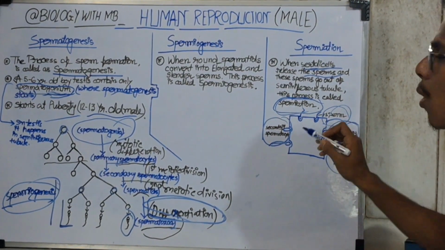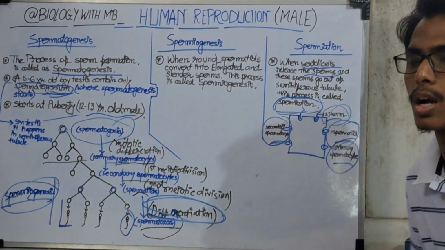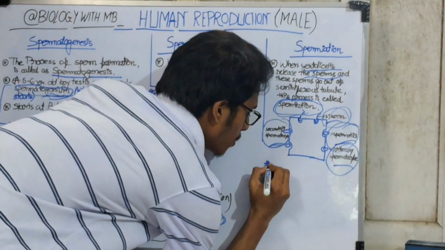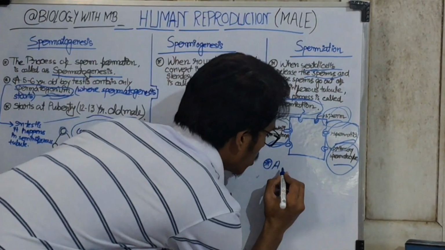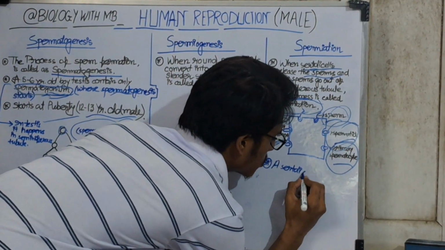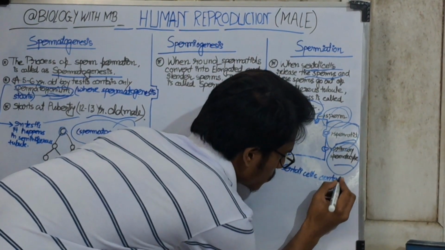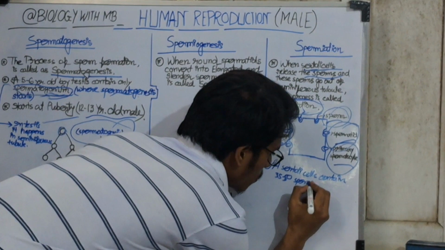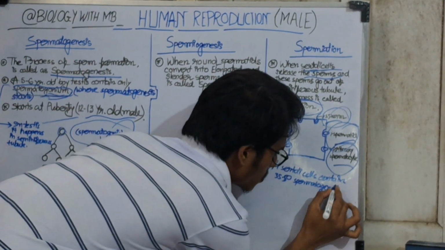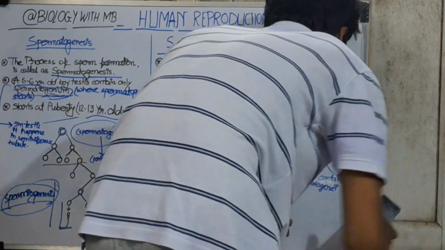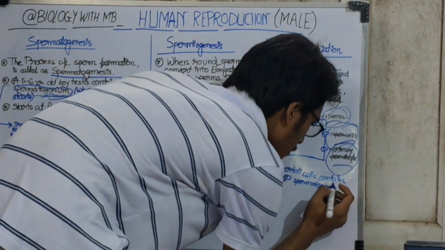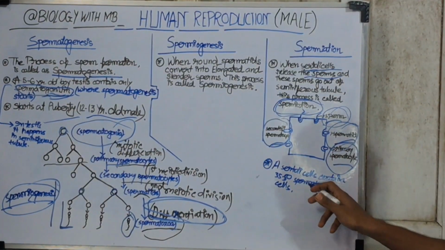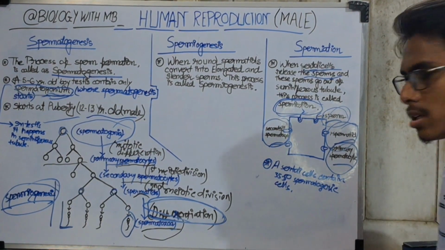Keep in mind one thing: one Sertoli cell contains 35 to 50 spermatogenic cells. That is the most important question you have to keep in your mind.